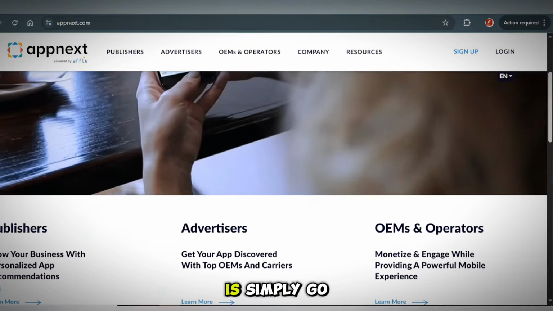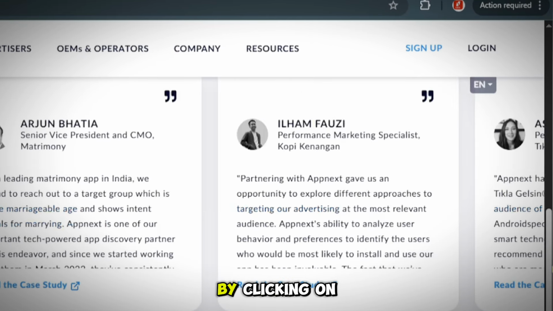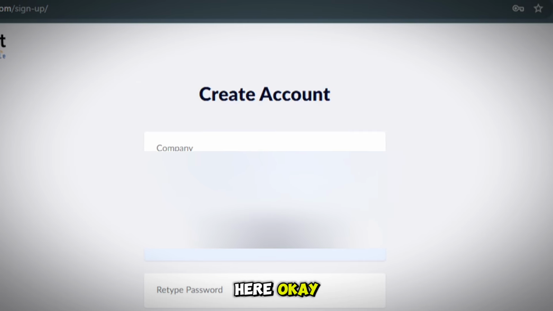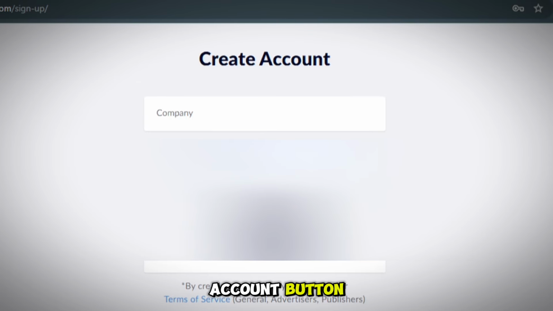All you need to do right now is go ahead and sign up your account by clicking on this sign up button. When you click on the sign up button, the next thing you need to do is add your account details right here, then click on the create account button. Once your account is created, click on this login button, and go ahead and sign into your account.